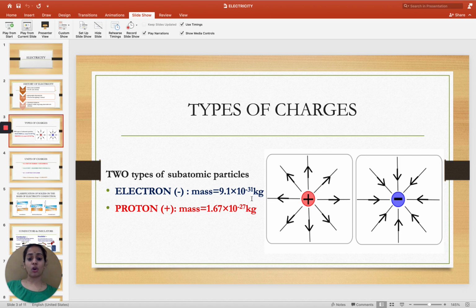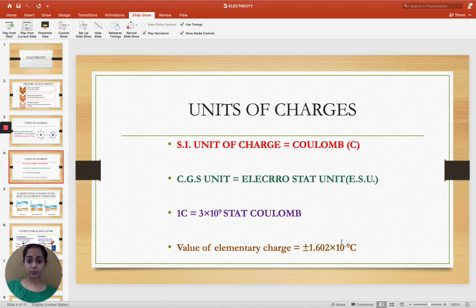The mass of electron is equal to 9.1 times 10 to the power minus 31 kilograms, whereas mass of proton is 1.67 times 10 to the power minus 27 kilograms. So these two charges are involved for the flow of current and to produce electricity. And it's present in all the material. Any matter comprises a positive and a negative charge, that makes it neutral in nature.